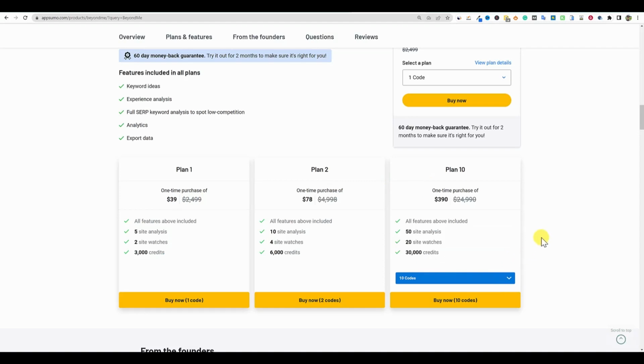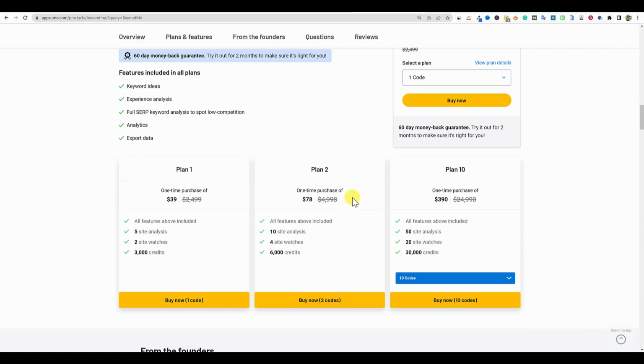You usually don't see these tools going more than $400 on the all in. And so they stayed true to that $390 all in, and you're going to get 30,000. Let's just look at it from a keyword research perspective. You're going to be able to get 30,000 keywords for the life of as long as the software exists. So if the tool's great and you already pay for Lowfruits or a tool like that, then this might be a really good offer for you.